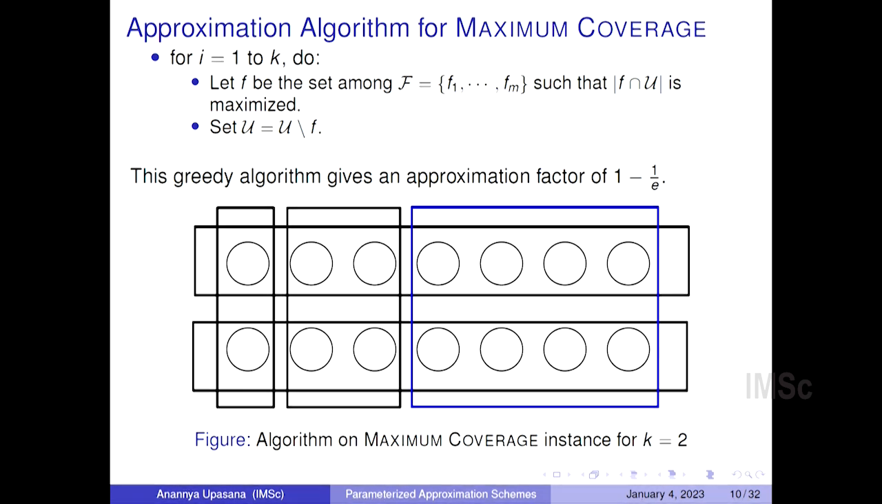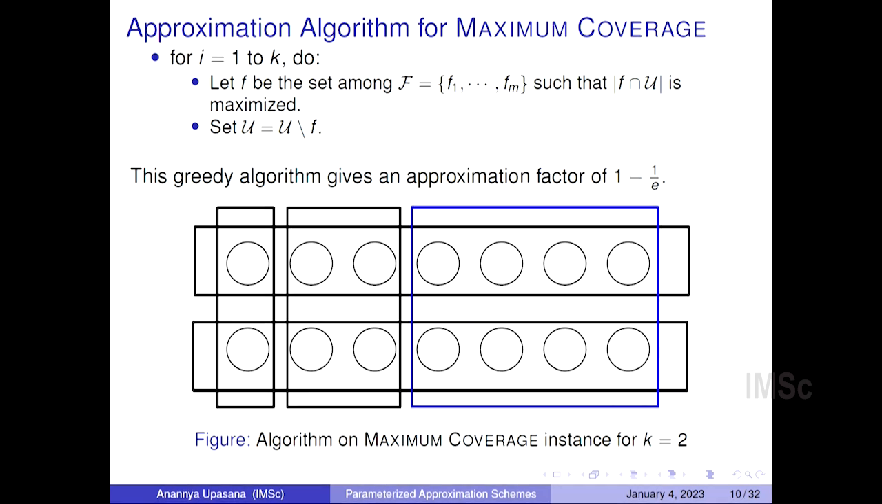And this algorithm gives us an approximation ratio of 1 minus 1 by e. What I mean by this approximation ratio is that the value of the solution that is returned by this algorithm is some fraction of the value of the optimal solution, and that fraction is 1 minus 1 by e. So this is not an optimal solution that is returned by the algorithm.